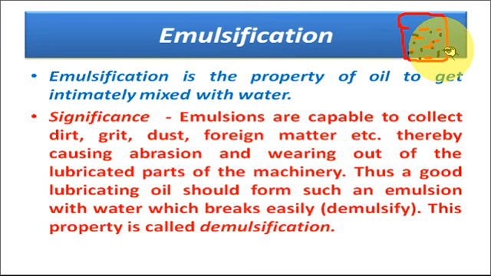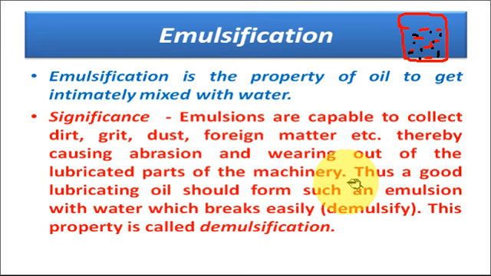Now, why are we studying this property in case of lubrication? Because emulsions are capable of collecting dirt, grit, dust, foreign matter easily, thereby causing abrasion and the wearing out of the lubricated parts of the machinery.